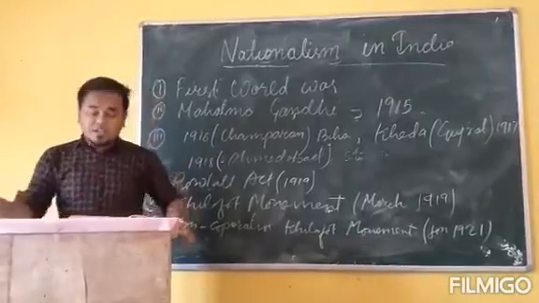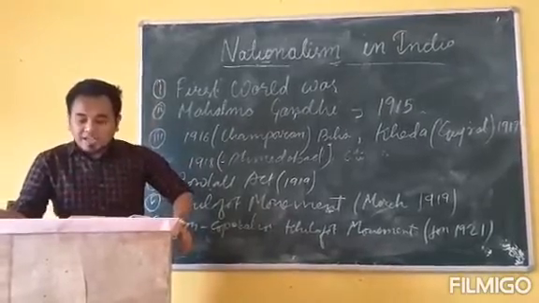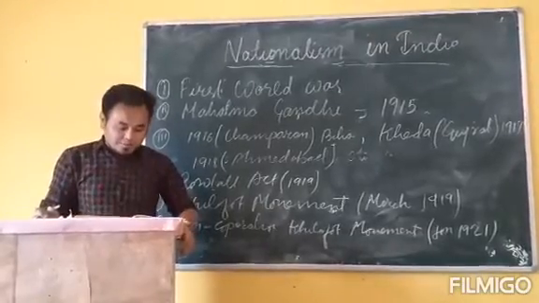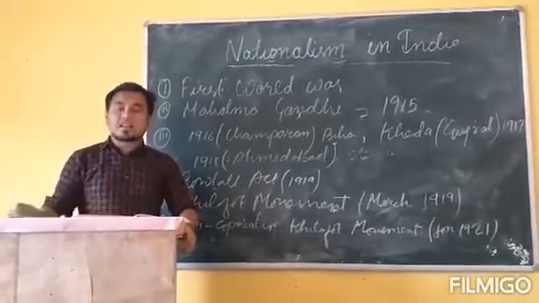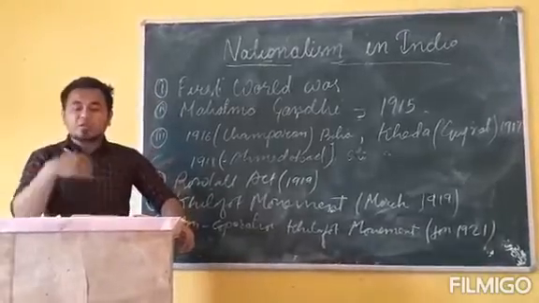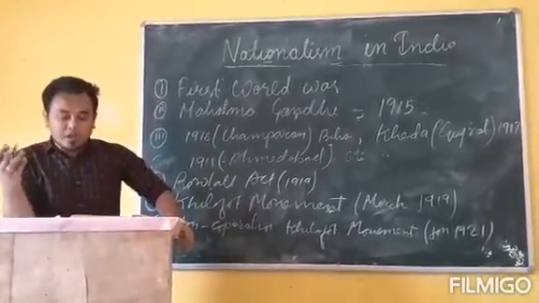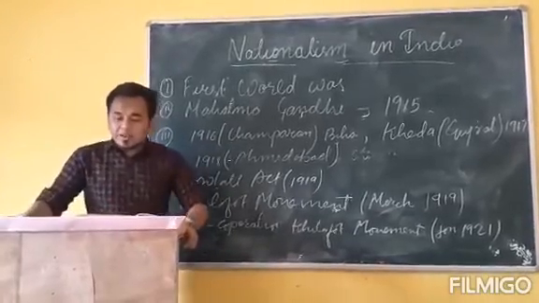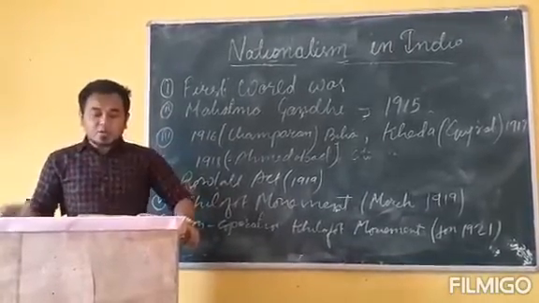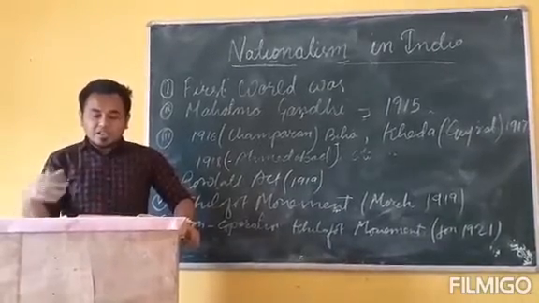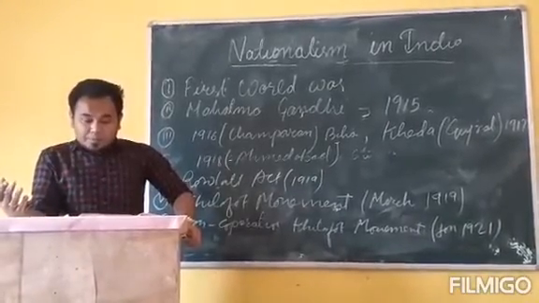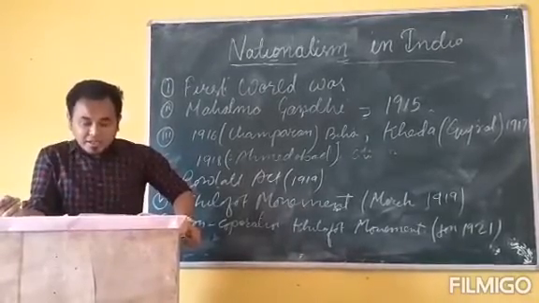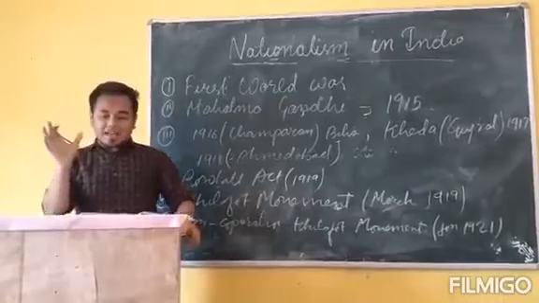Okay. Number three is it allowed detention of political prisoners without any trial. So the number three feature of this Rowlatt Act is that it allowed the British government to arrest anyone without a trial. Okay. So on 6th April 1919, against the Rowlatt Act, Gandhiji started the Rowlatt Satyagraha.